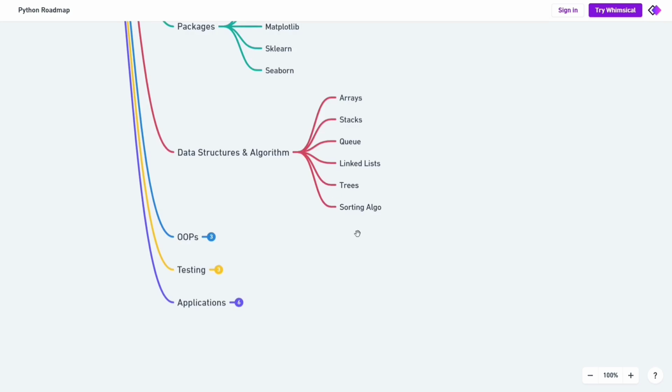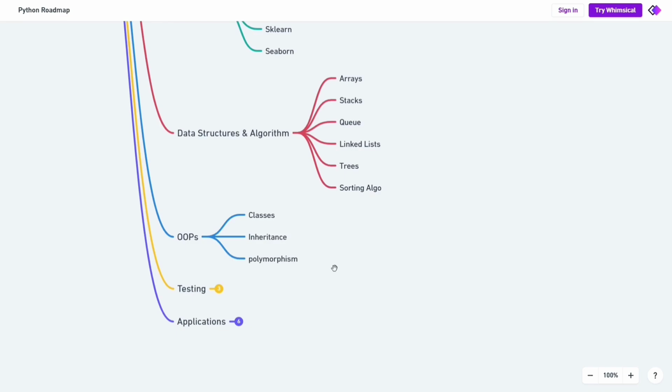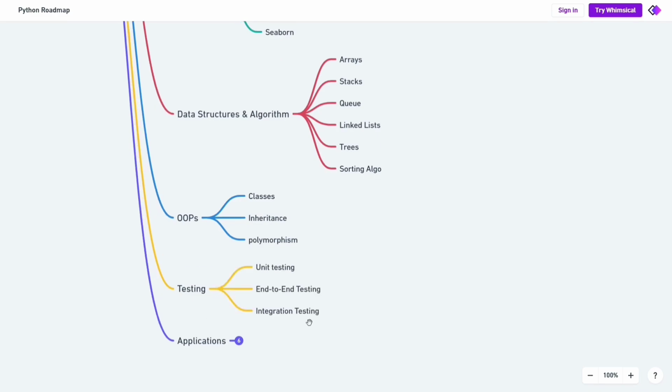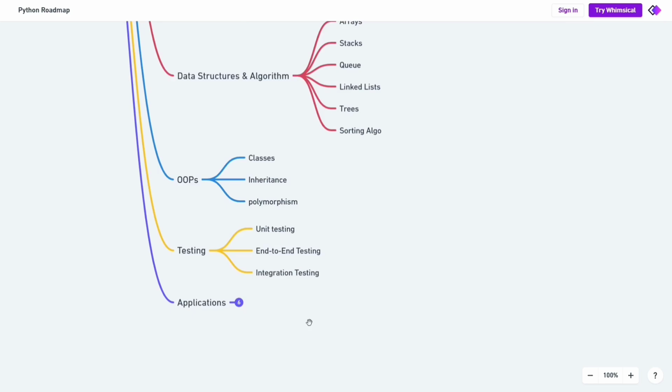And next we'll move into the data structure concepts and OOPS concepts. Like usual DSA concepts like arrays, stacks, queues, linked list, trees, searching algorithms. These and all you should be aware of, along with the OOPS concepts, classes, inheritance, polymorphism, abstraction, this and all you should know. And no project is complete without testing. So ensure you learn about the end-to-end testing, unit testing, integration testing and other types of it. And finally, we got to the end of the roadmap.